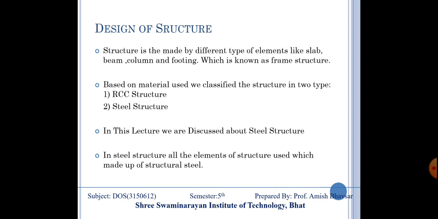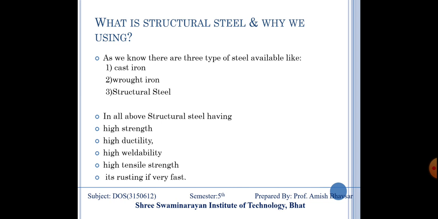What is structural steel and why do we call it structural steel? Because steel has different types like cast iron, wrought iron, and structural steel. Cast iron is a different iron material, wrought iron is a different thing, and structural steel is also a different thing.